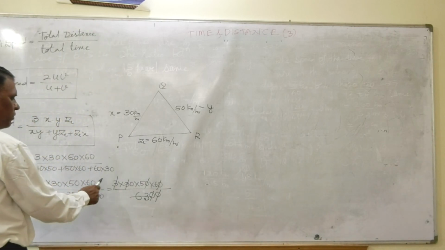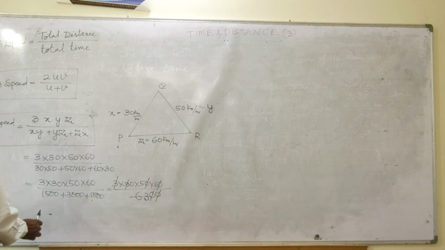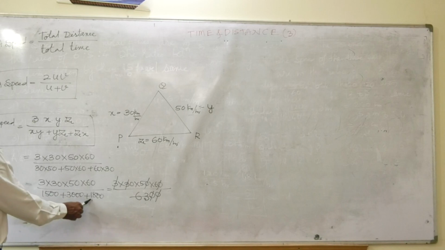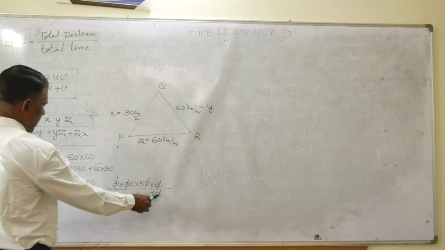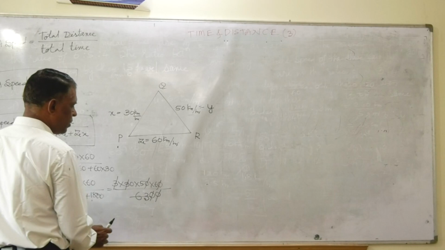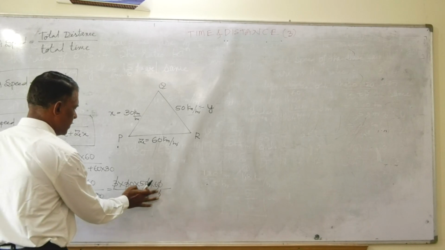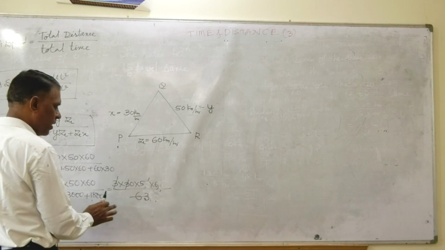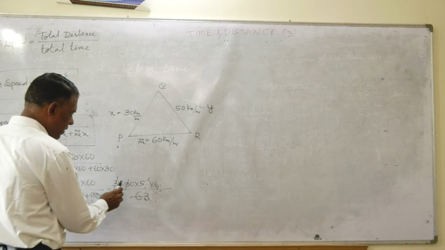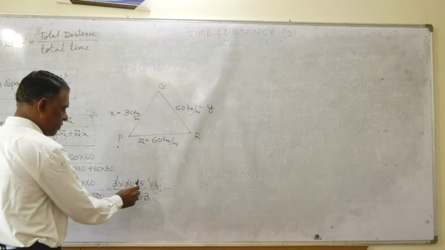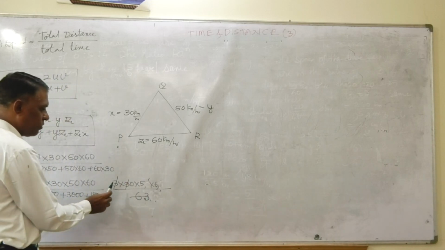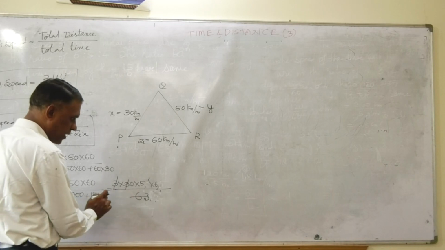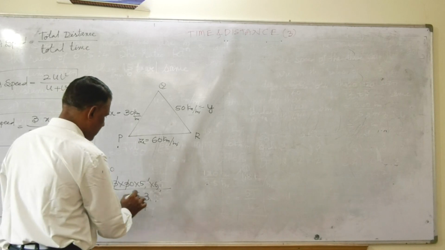3 into 30 into 50 into 60, and usually what happens here, 30 plus 15 is 45, 55, 63. These two zeros I have cancelled. Later one zero is left out, 5 is left out, 6 is left out. 3 threes are 9, 9 sevens are 63.